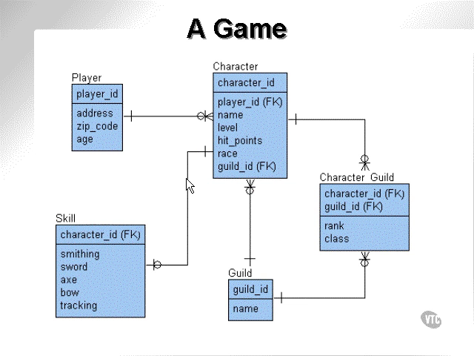Each of those characters can have an individual skill, which he's particularly good at. Each character can belong to a single guild, or a guild can have many characters within each of the guilds. Since a player can have many characters, the result is that there's actually a many-to-many relationship between the player and the guild. This many-to-many relationship is resolved by the character guild.